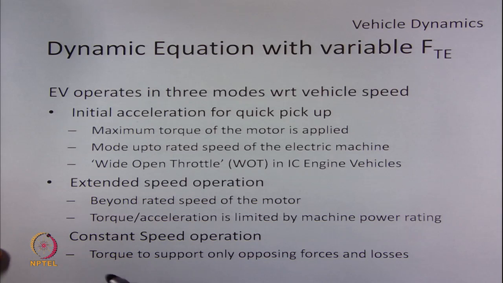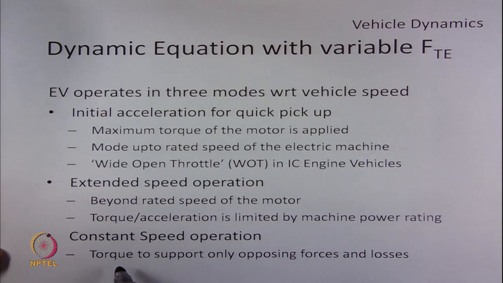So when the required speed is reached in this mode, and the vehicle need not be accelerated anymore, we reach a region which is called constant speed operation. So the vehicle will be operated at high speed without any acceleration. So it is a constant speed operation.